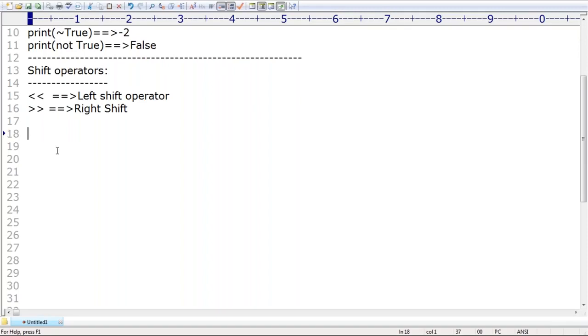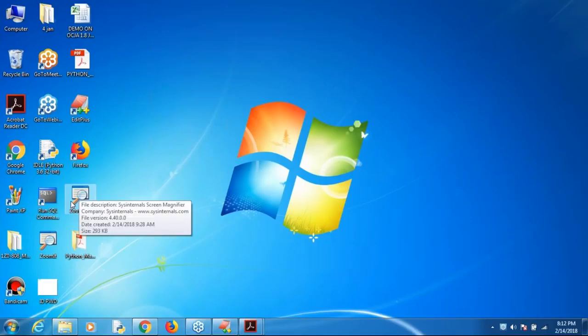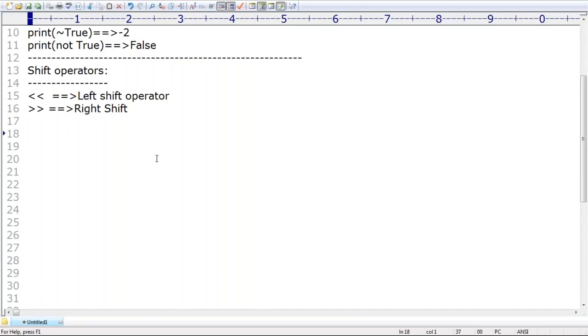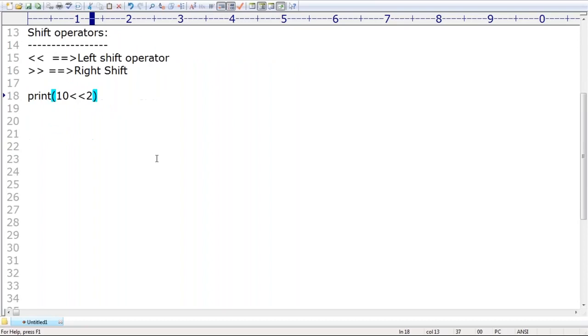Now just think very carefully about how this shifting operation is going to work. It is very simple. Suppose I want to print 10 left shift 2. What is the meaning of 10 left shift 2? It means shift the bits of 10 two cells to the left. Just have a look, sir.